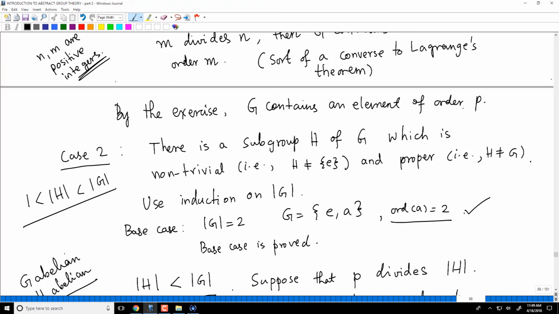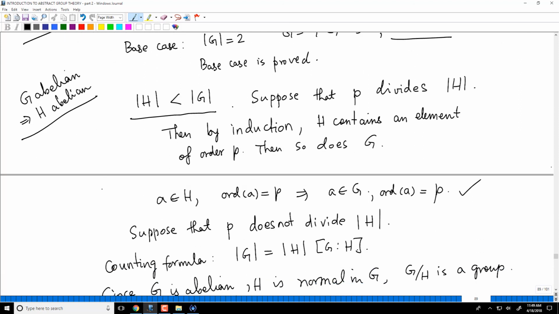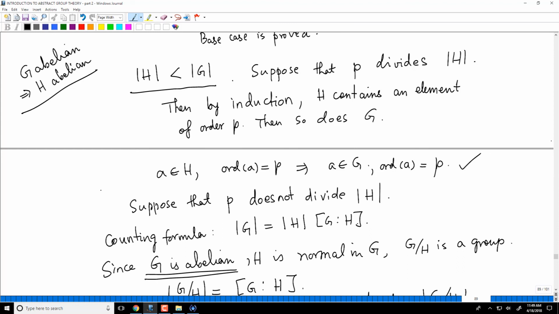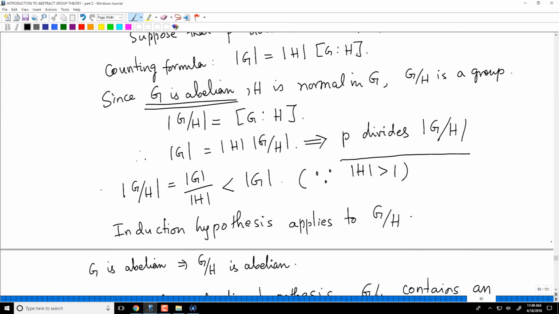Then using the abelianness of G, we have that H is normal, which we will use later. So we know that the order of H is greater than 1 and less than the order of G, and we use induction. By the counting formula, P must divide either the order of H or the order of G mod H, because P divides the order of G and P is a prime number. If P divides the order of H, immediately by induction, H contains an order P element, so G also contains an order P element, the same element.